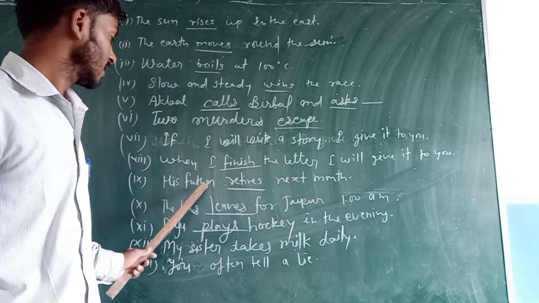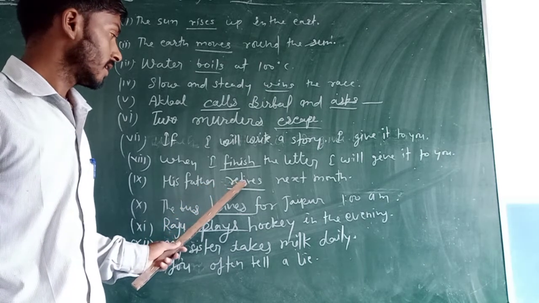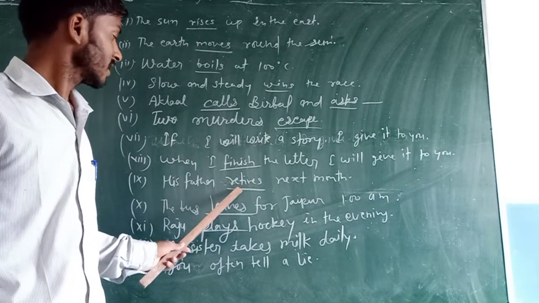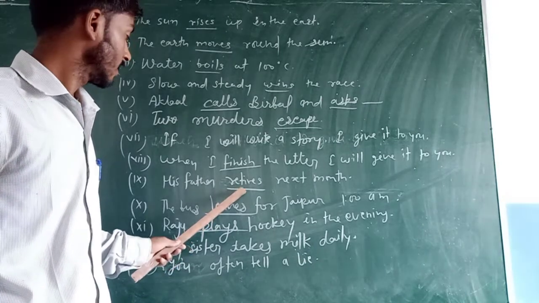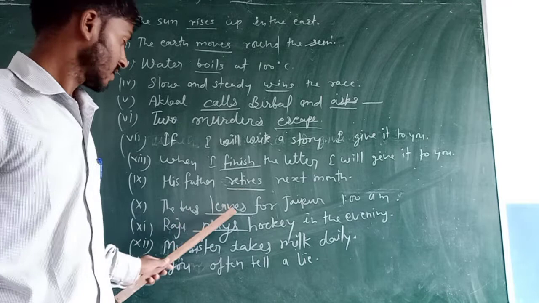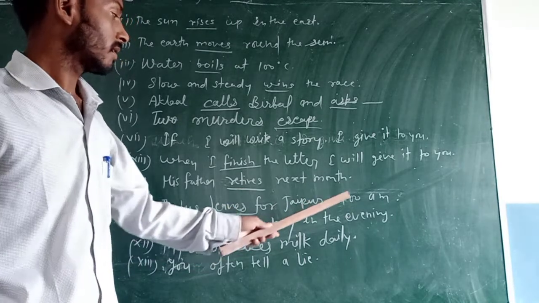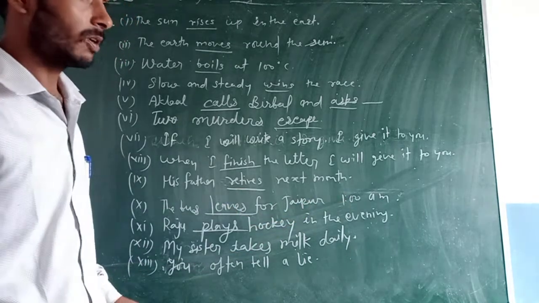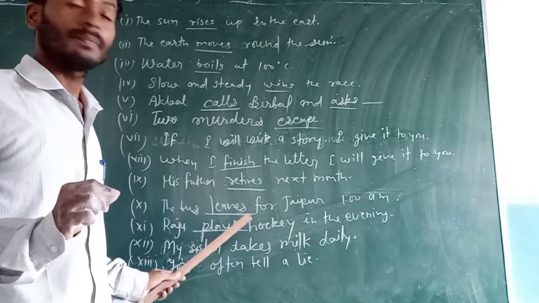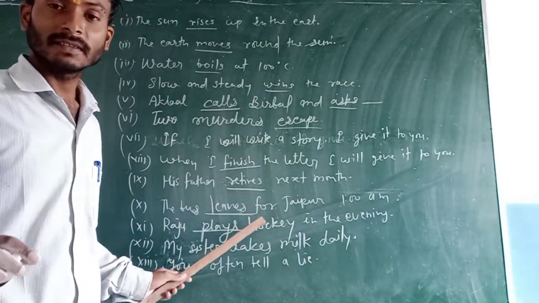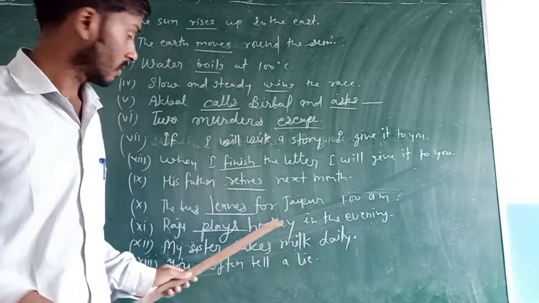In this sentence, we use present indefinite tense when the speaker is not involved. The bus leaves for Jaipur early in the morning. Dear student, this is the pre-planned action according to schedule.